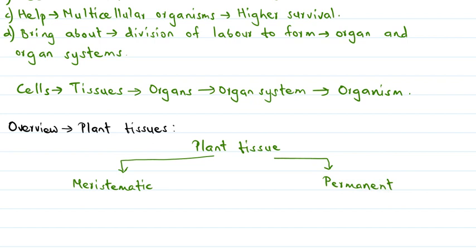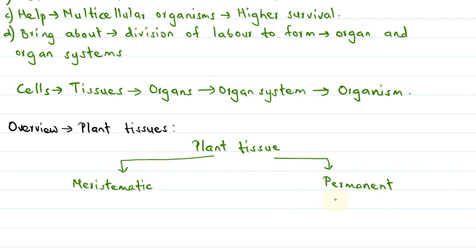Okay, permanent tissues. So this classification is based on the dividing capacity of the tissues. The plant tissues based on the dividing capacity are divided into two major types. One is meristematic tissues. In case of meristematic tissues, the cells are capable of cell division, whereas in case of permanent tissues, only the mature cells are capable of cell division.